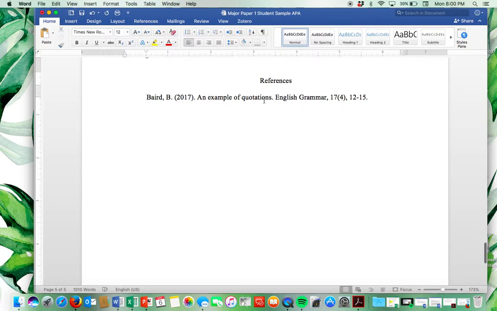So this is the title of my article, and then here is my book title or my journal title, which will be italicized, comma, and then I've got my volume number, and then the issue number will be in parentheses, comma, and then the page range and a period. And again, this would also be a hanging indent if this went on to a second line.